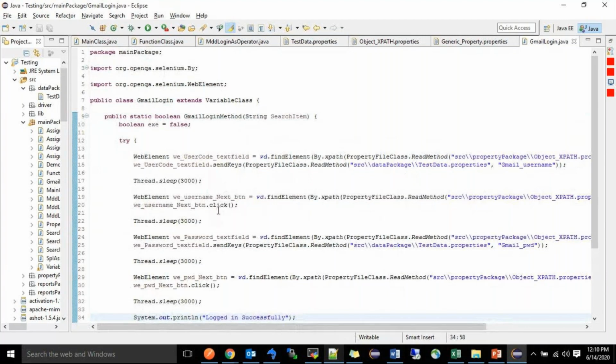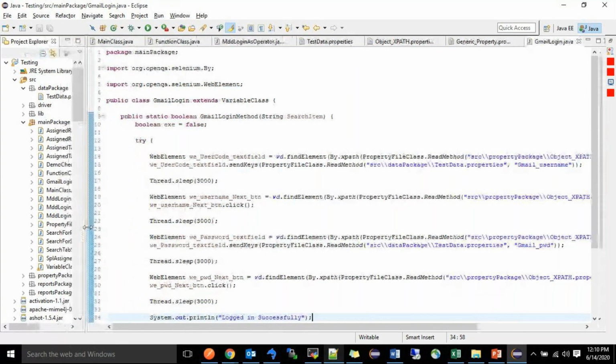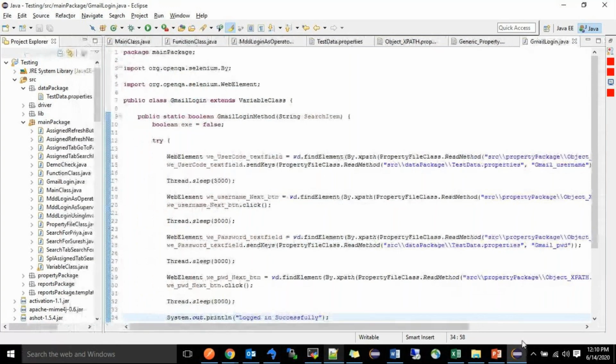After entering the username, I am going to click the next button. That time we have to use click button. Like that, after that, the password we have entered, and again we have to click. Once it is logged in successfully, it will display logged in successfully also. Might be it will not work because this Chrome is an older version, and I can't install the newer version because this is an office laptop and admin credentials are required.